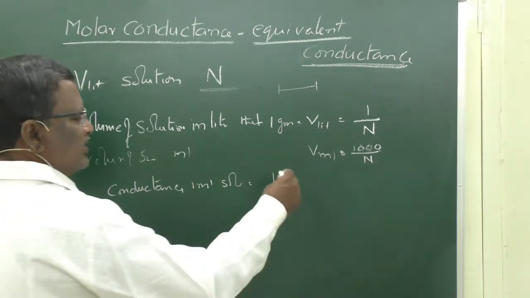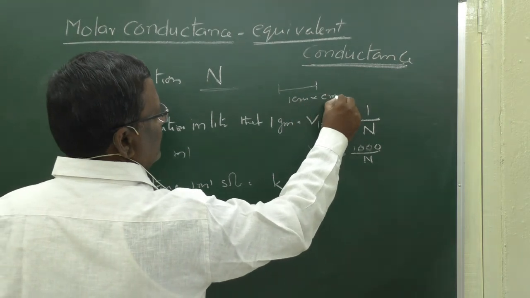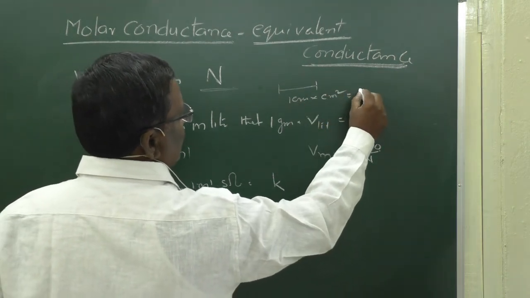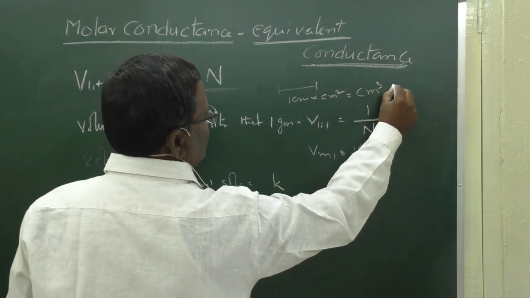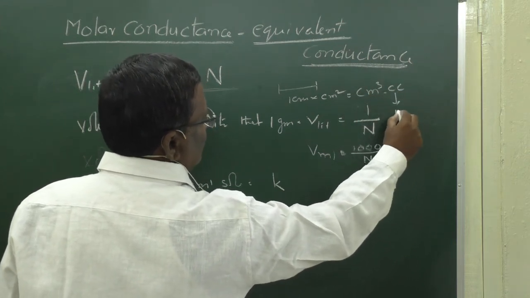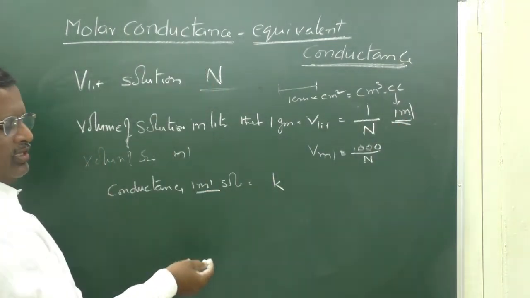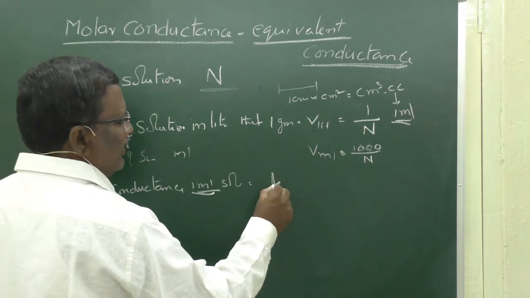So this is called kappa. 1 square centimeter cross section area with 1 centimeter length is nothing but 1 cubic centimeter, cc, and 1 cubic centimeter is equal to 1 ml. Therefore the conductance of 1 ml solution is equal to kappa.